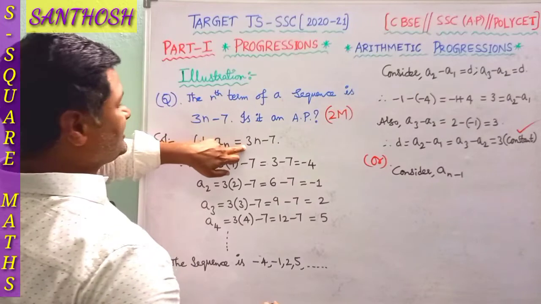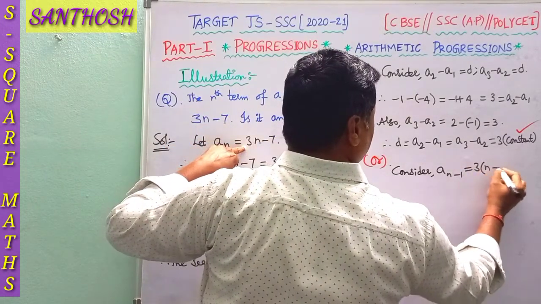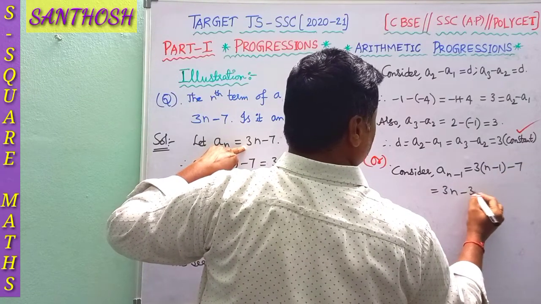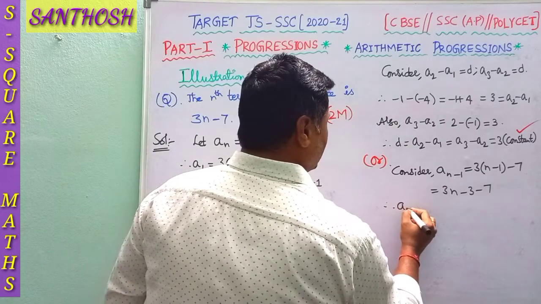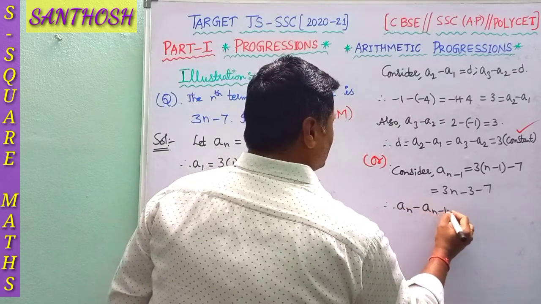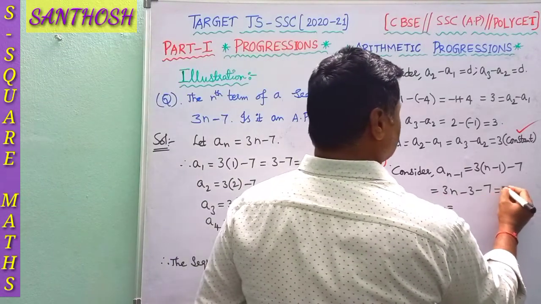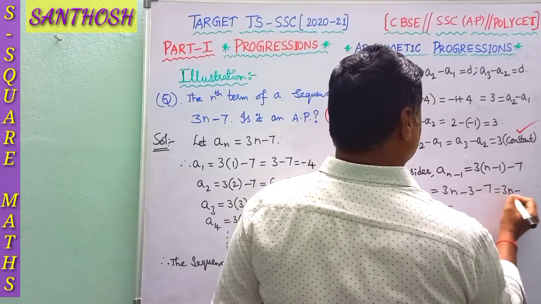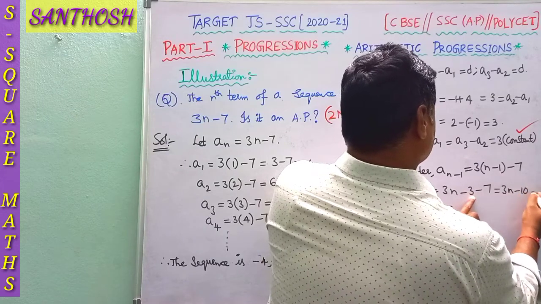Here an is 3n minus 7, so an minus 1 is 3 of n minus 1 minus 7, so 3n minus 3 minus 7, which is 3n minus 10.